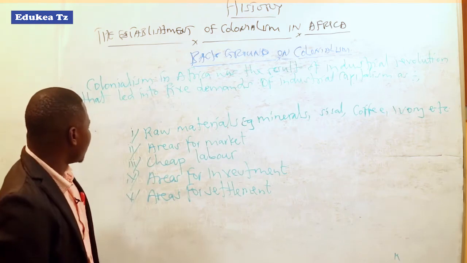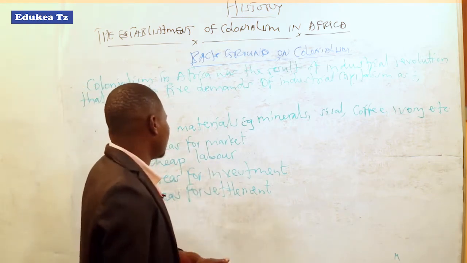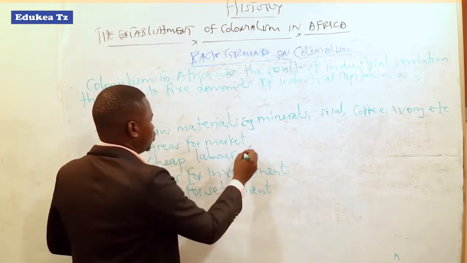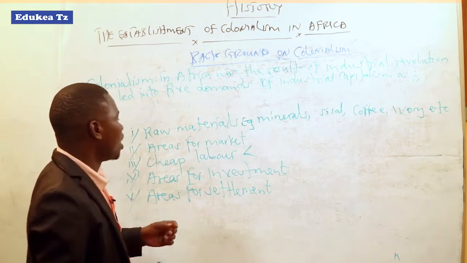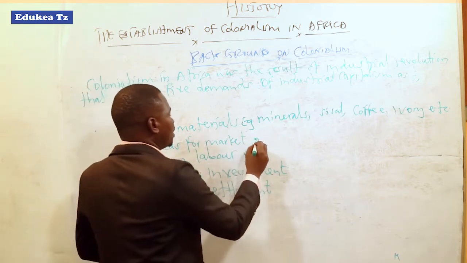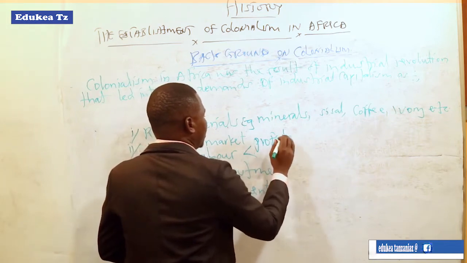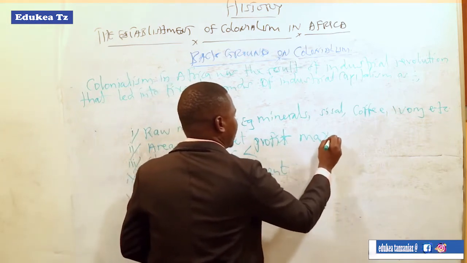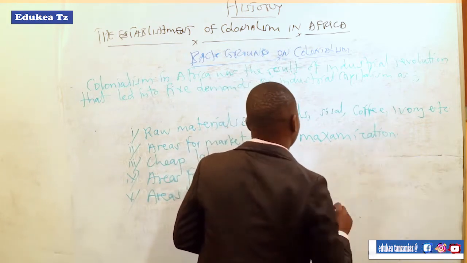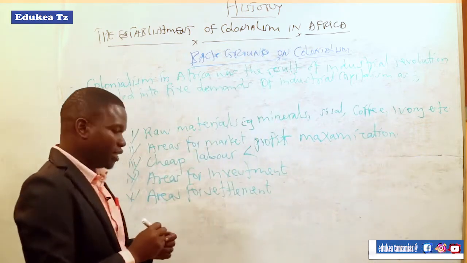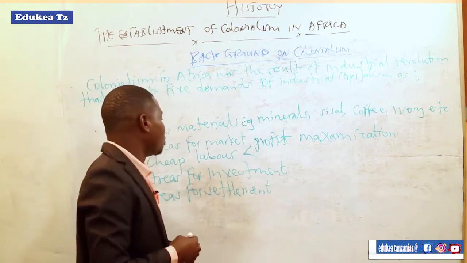Again, there was a problem of cheap labor. This point we are discussing in two phases. Phase 1, cheap labor was needed for profit maximization. This is the first important need of cheap labor.